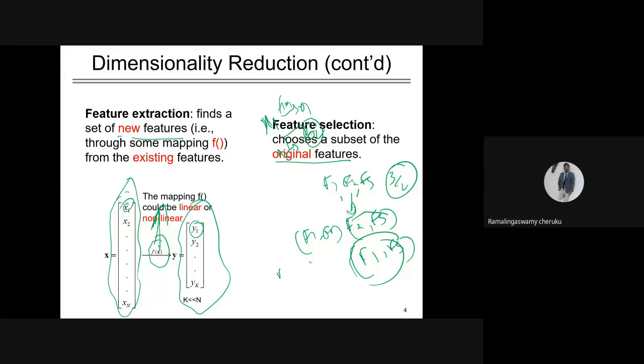Right. Now in this case, we are transforming to a new set of features. This is f1, f2 and f3. You are transforming them into f1 dash, f2 dash, and f3 dash. The values of f1 dash, f2 dash, f3 dash are different, because when you are transforming, there is a certain change in the basis.